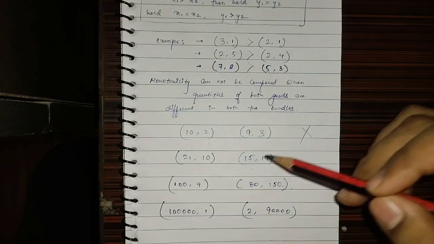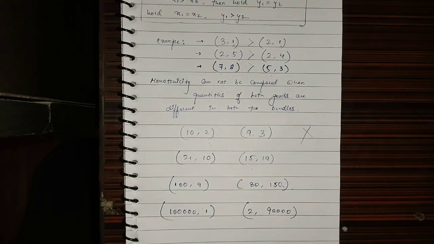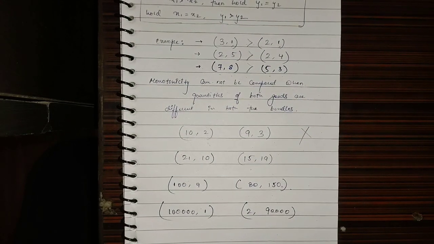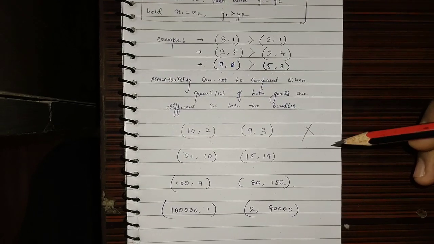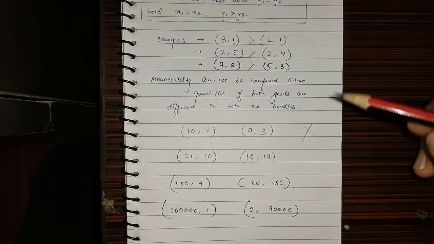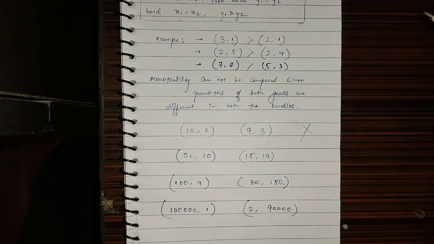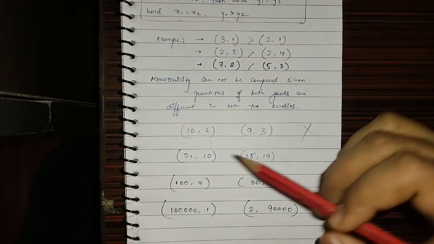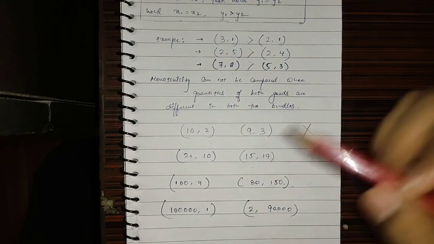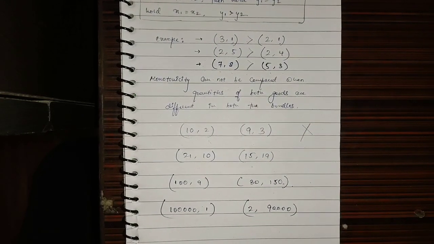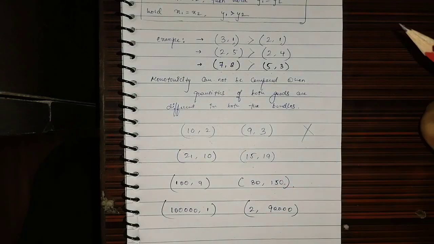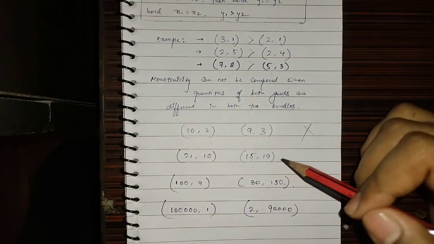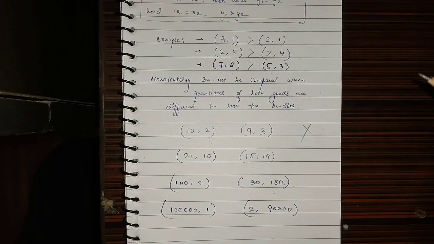Similarly, in this example, even if I raise the quantities in both bundles, this statement still holds true, because here as well you cannot compare monotonicity. You are given 21 units of x in bundle 1 and 15 units of x in bundle 2, whereas you are given 10 units of y in bundle 1 and 19 units of y in bundle 2.